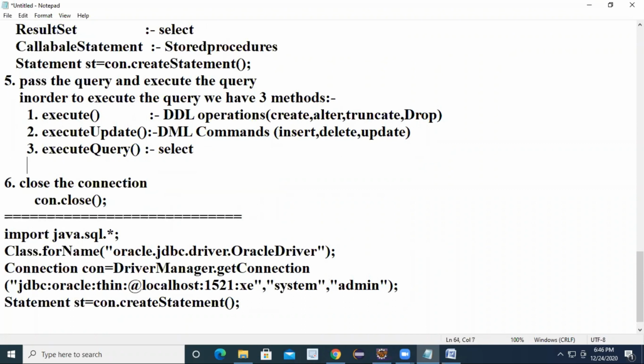Here you can pass the query by using the object name st dot executeUpdate, and in double quotes you pass the query, and store the result of the query in one reference.